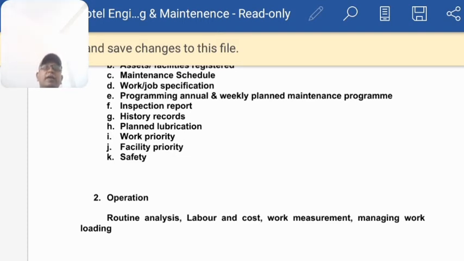What are the findings? What are the loopholes? What improvement is required? This comes into the inspection report. Now we take care of the history record.